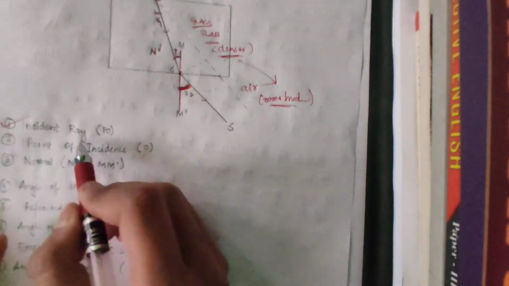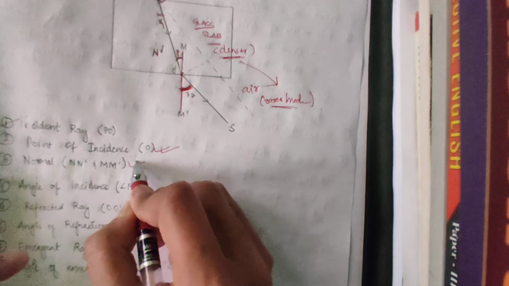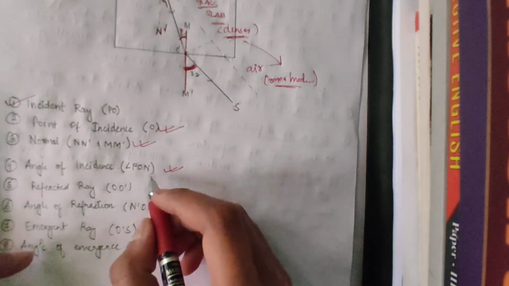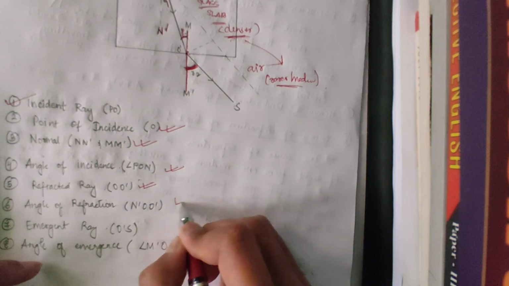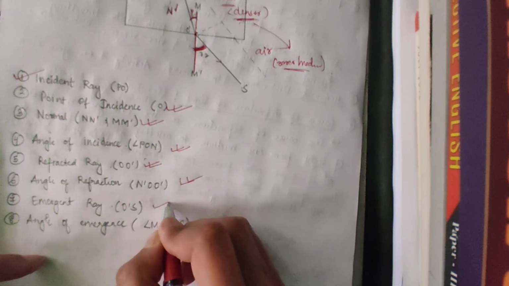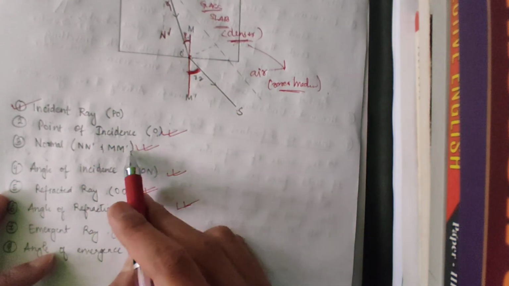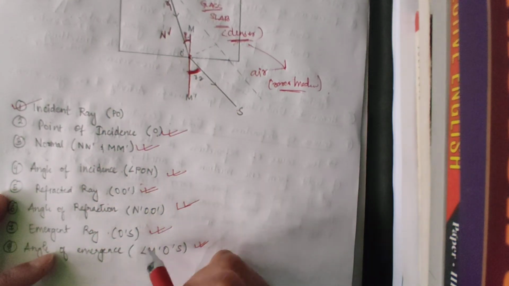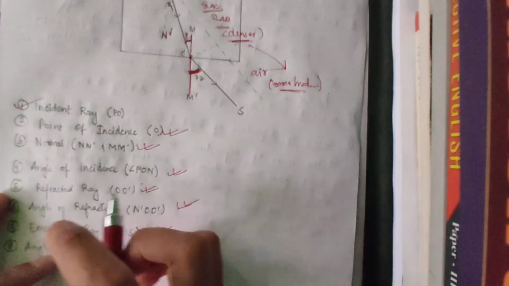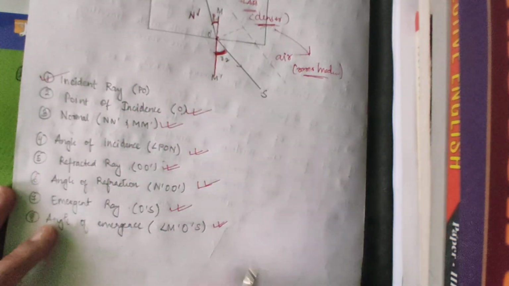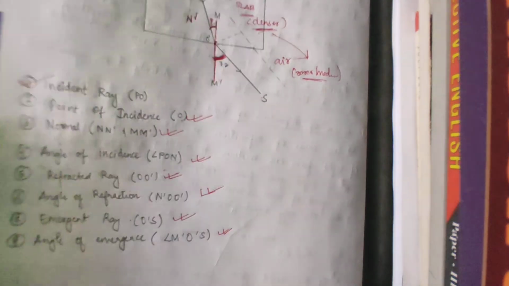We already discussed the incident ray, the point of incidence, normal, angle of incidence, reflected ray, angle of refraction, emergent ray, and angle of emergence. As you can see here, I wrote these points. These points will help you understand the diagram, so you can look at these points which I wrote.